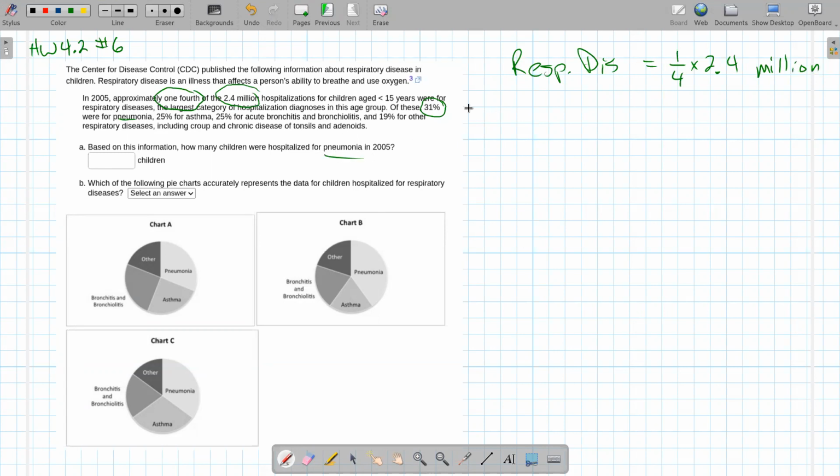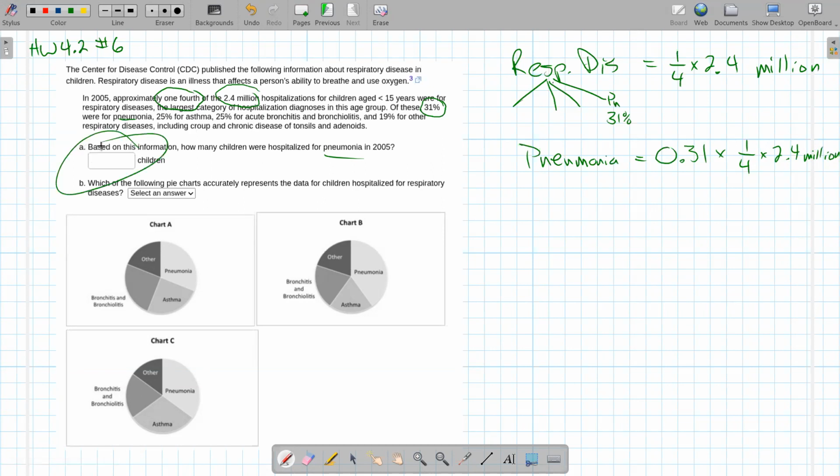We're asked about pneumonia. Pneumonia is part of this group, right? There are 4 different parts of this group that they've told us about here: pneumonia, asthma, acute bronchitis, and then other. We want the pneumonia here, and that's 31% of this group. So pneumonia is going to be 0.31 of our respiratory disease group, which is 1/4 of the total hospitalizations, which was 2.4 million. So that's the calculation we need for part A.